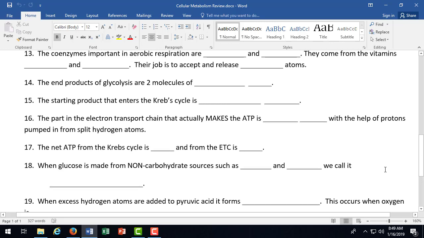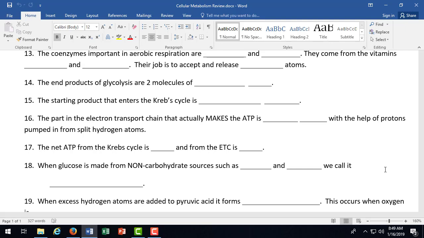Number 17, the net ATP from the Krebs cycle is 2, and from the electron transport chain is 28, according to our textbook. It can vary by 1 or 2.